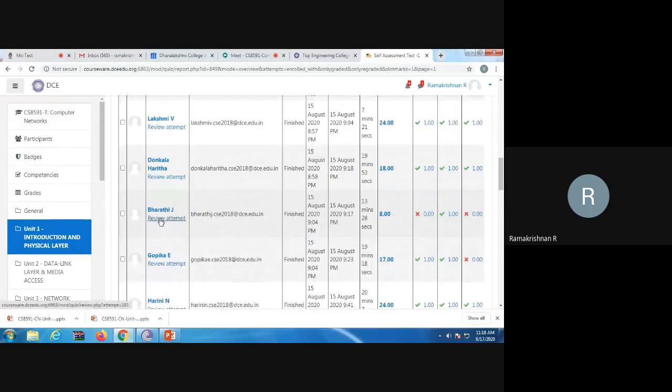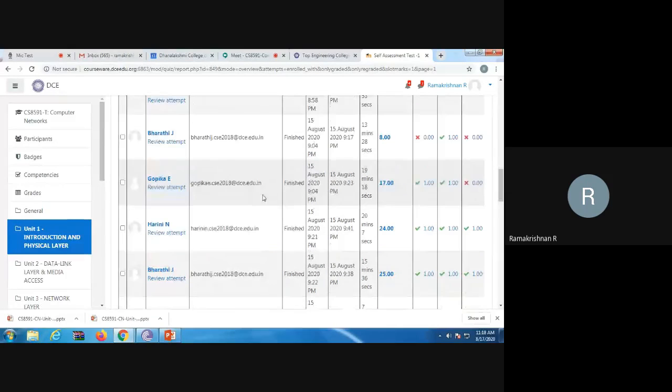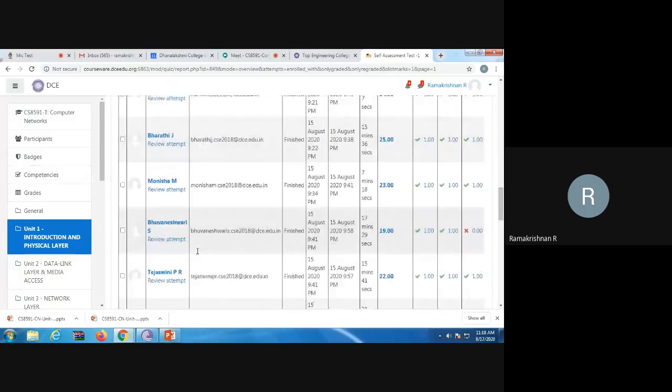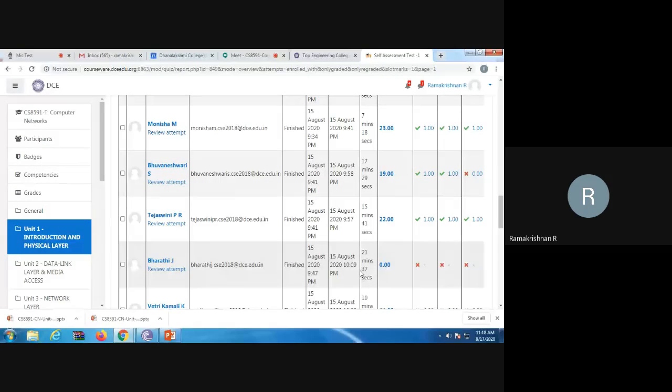The Bharati J, this fellow only attended 3 times, because I allowed multiple attempts. Some people, nobody attended. This fellow only attended 3 attempts. You see, first attempt, 0 actually. Second attempt he got 8. Third attempt he got 25. This kind of malpractice, next time I allowed or not allowed.